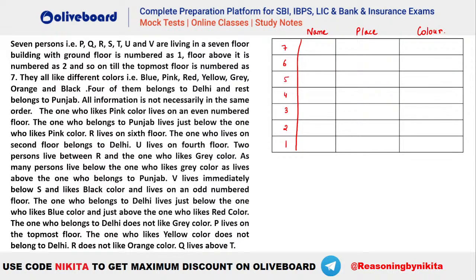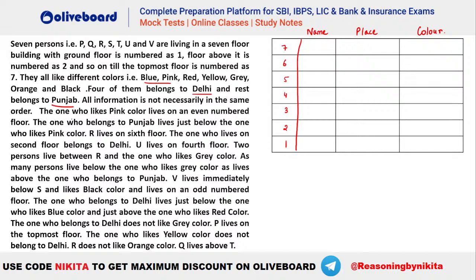Done? Chalo, let's try it out, right? Let's see, Shravani, whether we got the right answer here or not. Okay. So it is given there are 7 persons living in this particular building. We have 7 floors in here. Each of them likes a different color. 4 of them belong to Delhi. That means if 4 are Delhi, the rest, that is 3, have to be for Punjab.